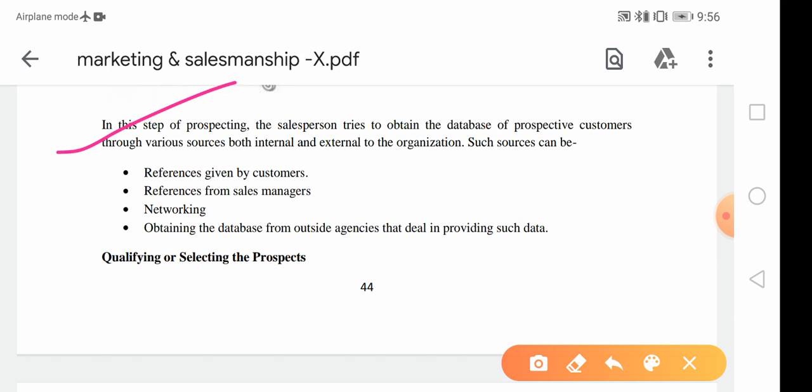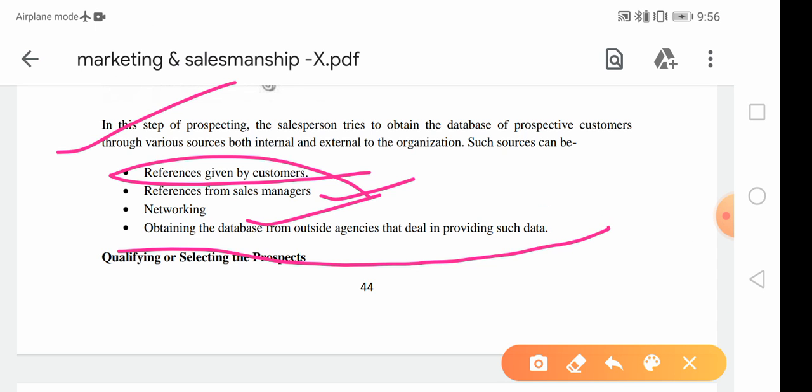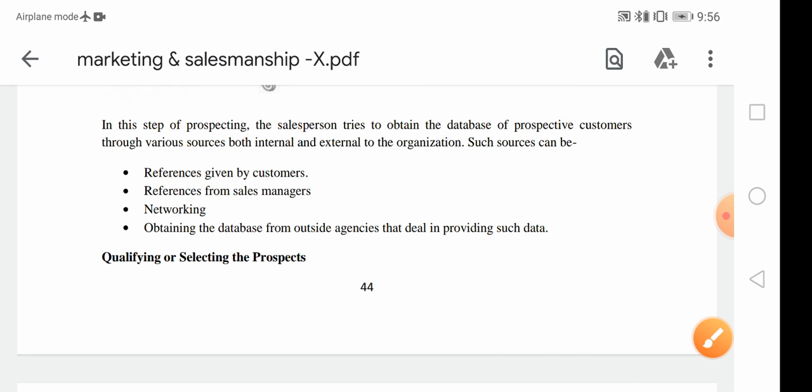In this step of prospecting, the salesperson tries to obtain a database of prospective customers through various sources, both internal and external to the organization, such as references given by customers, references from the sales manager, networking sites, and obtaining databases from outside agencies that deal in providing such data.